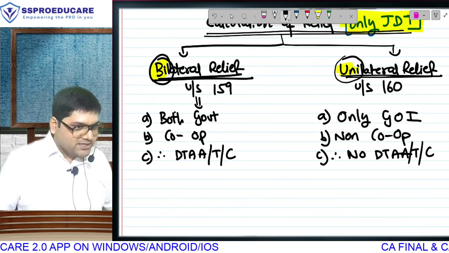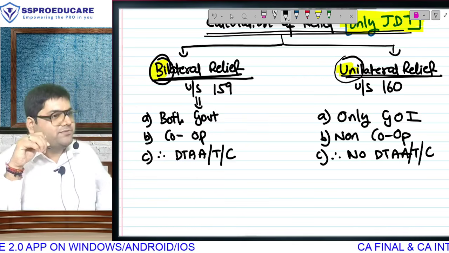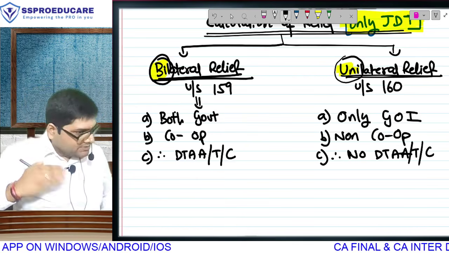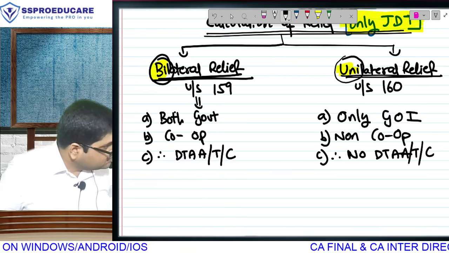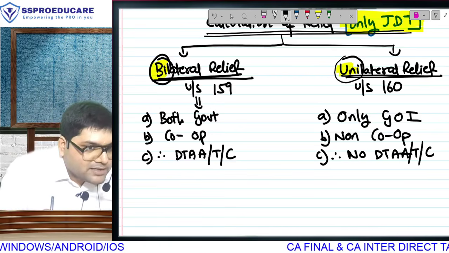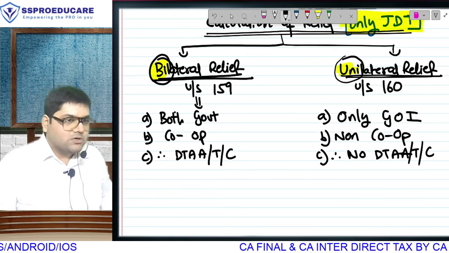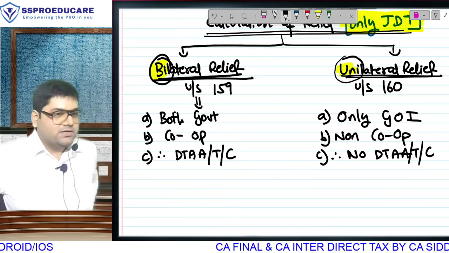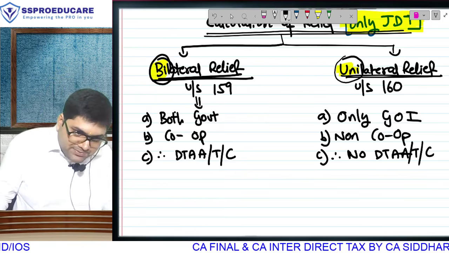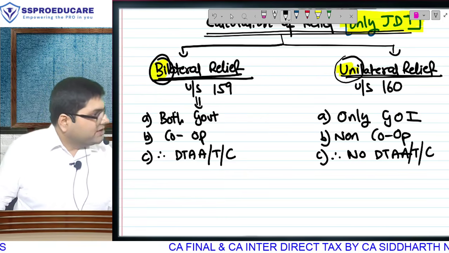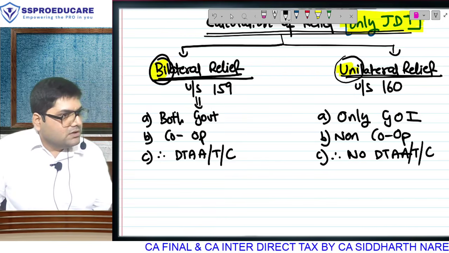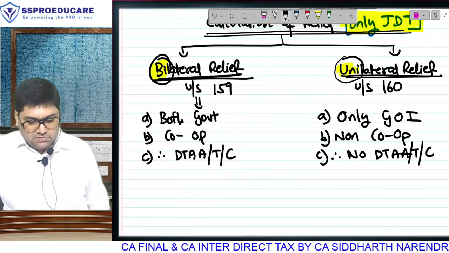Now you know what we have to study in the chapter. I will give a heading, bilateral relief. Learn all the points about bilateral relief. Khatam. Then give another heading, unilateral relief. Learn all the points about unilateral relief. Concept over. Chapter over. 2 concepts. Which 2 concepts? How to give bilateral relief. How to give unilateral relief. 2 concepts khatam. Chapter khatam.